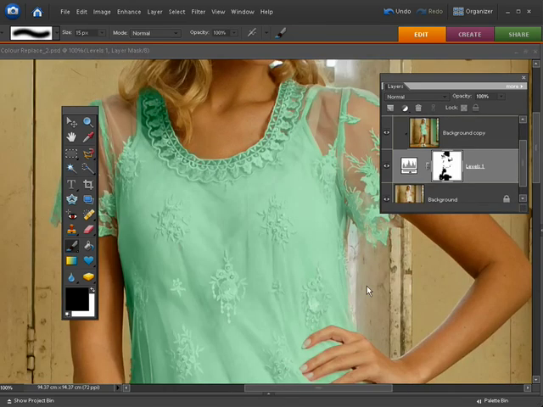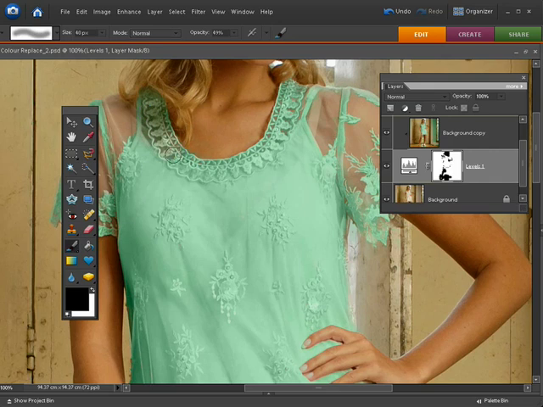So we've used black to make things transparent and white to make things solid, but if we go to a semi-transparent brush of about 50% opacity, you can see that's making it grey, and that allows us to reduce the intensity of bits that look a little bit too fluorescent, like this bit of green here. So if we just click and spray, that just takes the edge off a little bit.